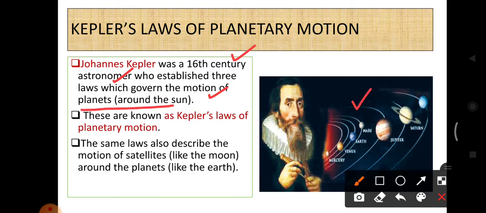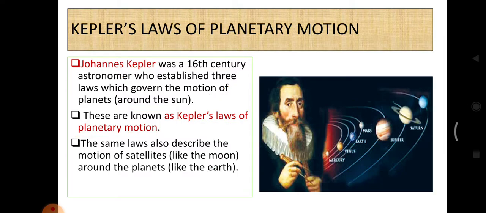If you take the solar system, you know that the sun is present at the center. All other planets revolve around the sun. So he gave 3 laws which govern the motion of the planets around the sun. These laws are called Kepler's law of planetary motion. And the same law also described the motion of satellites like the moon around planets like the earth.